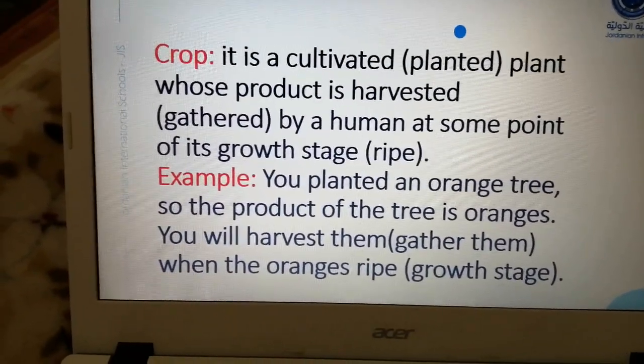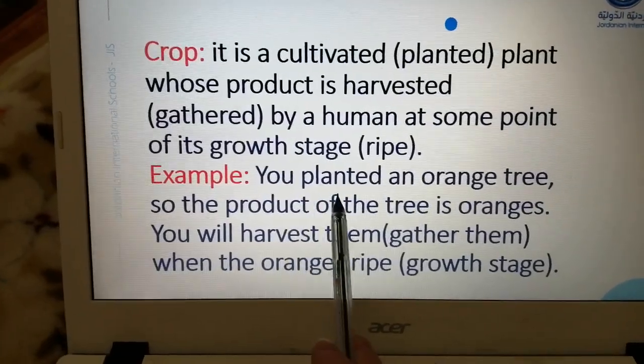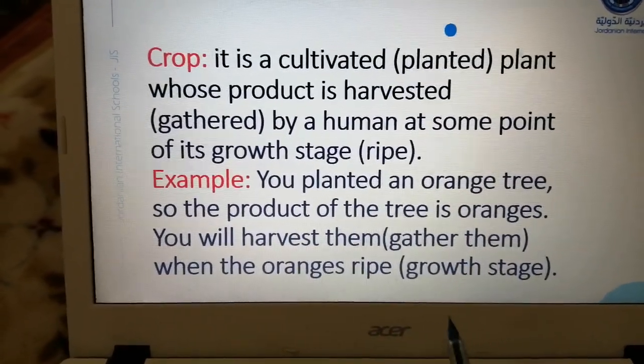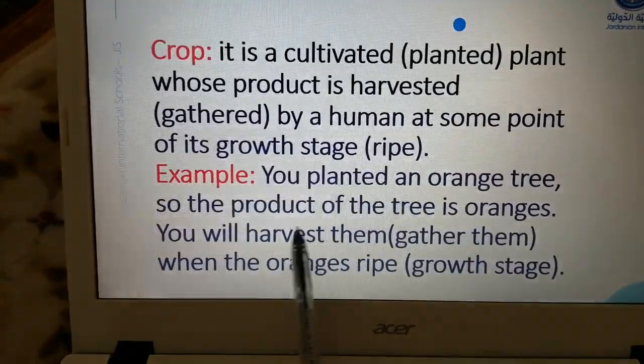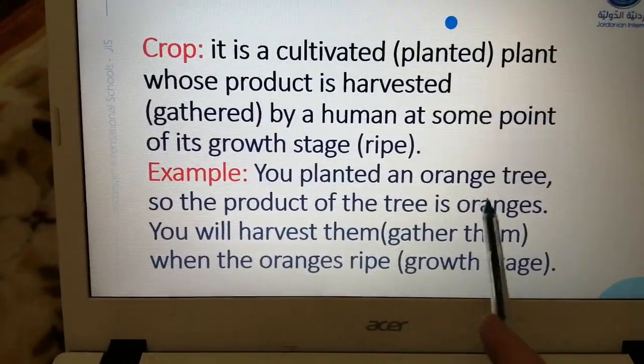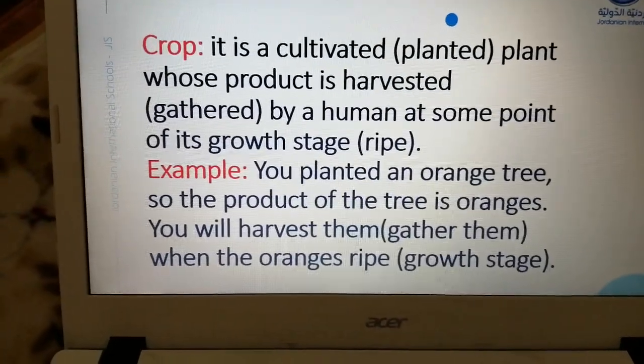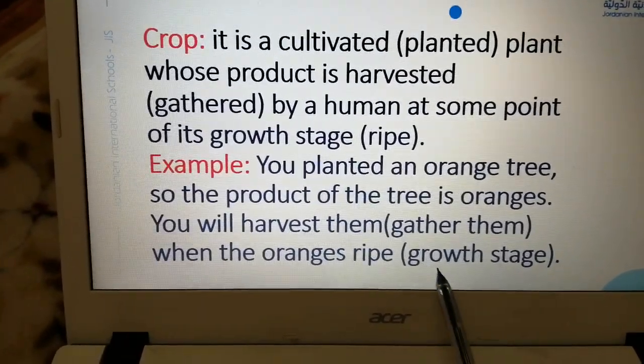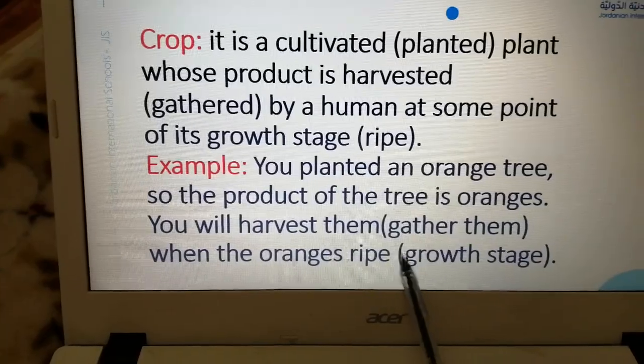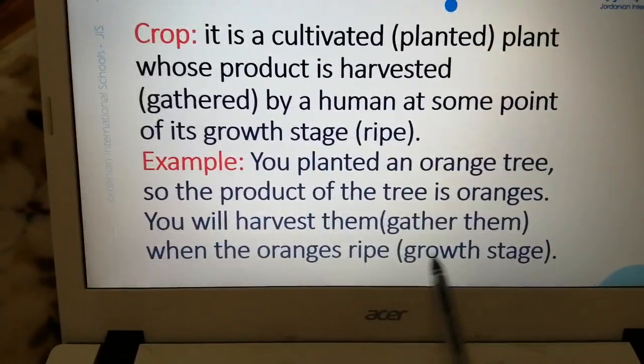Let's take an example. Here, for example, you planted an orange tree or you planted orange trees. So the product of this tree is oranges, okay? You will harvest them, you will gather them when the oranges ripe, and this is the growth stage, when the products or when the oranges ripe.